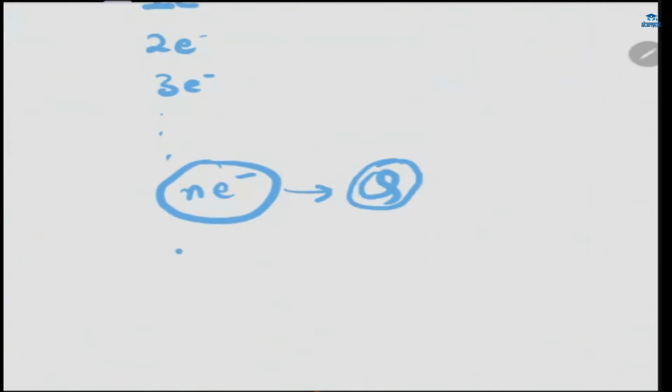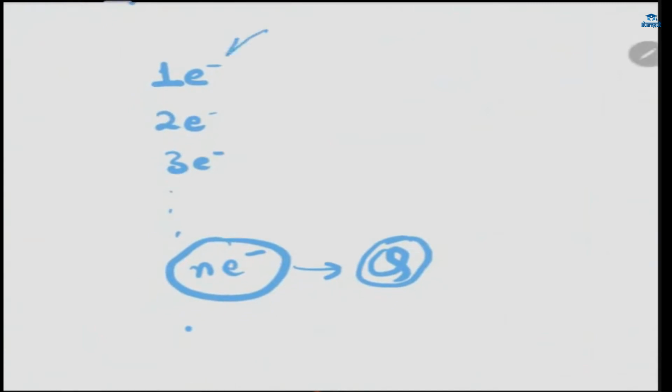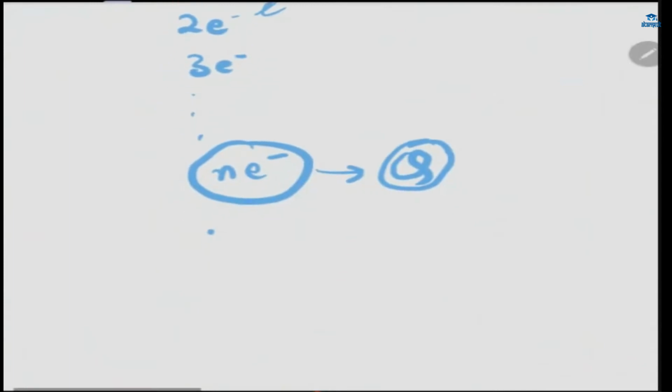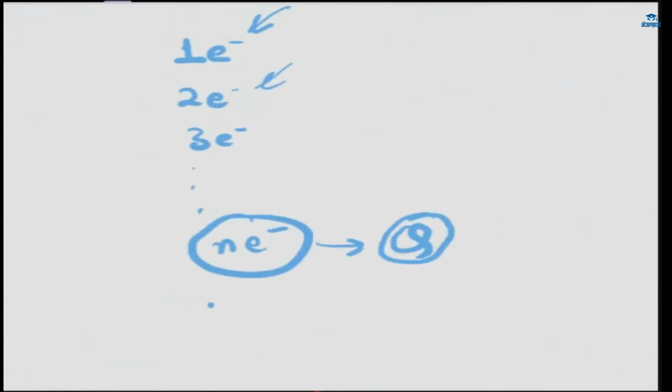It's having one electron, two electrons, three electrons, and so on. When we talk about n number of electrons, then we say Ne, which we write as Q.